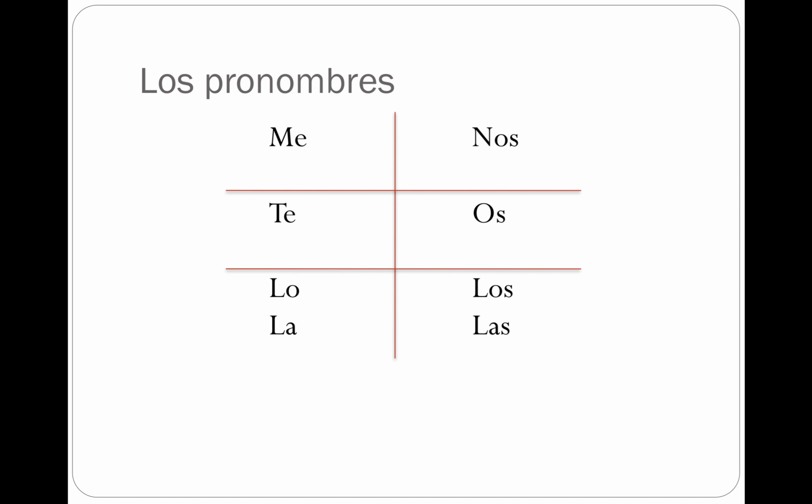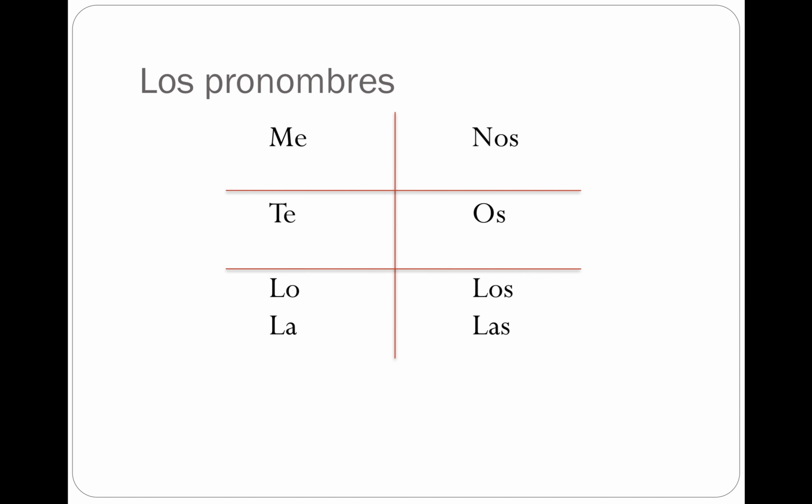Direct object pronouns are as follows: me, te, lo, la, nos, os, los, or las. When we talk about direct object pronouns, obviously a pronoun replaces a noun. So for example, in the previous sentence, I see the teacher, if we wanted to replace the word teacher with one of these pronouns, and we'd have to figure out how to choose the right one, we're changing the sentence to saying I see her or I see him. If Miguel is confirming his flight, we don't always have to say his flight. We can say Miguel confirms it, which is what we're going to be working on right now.